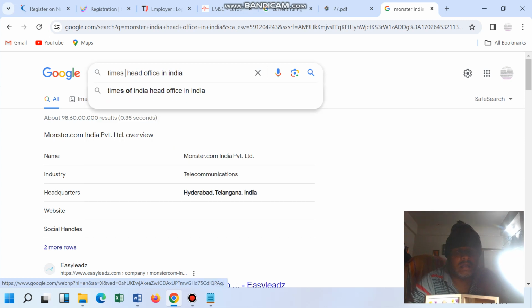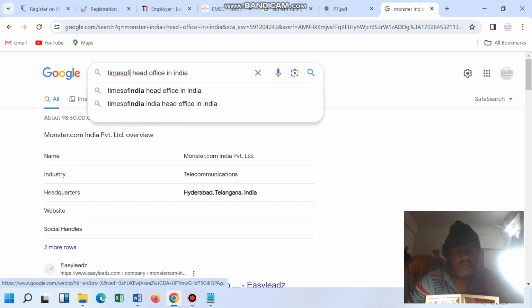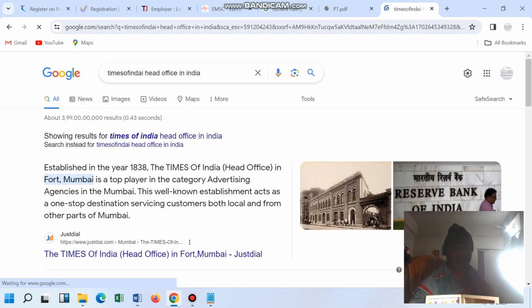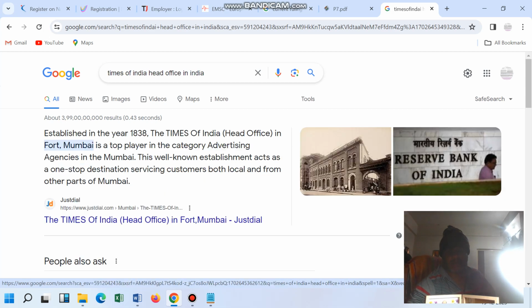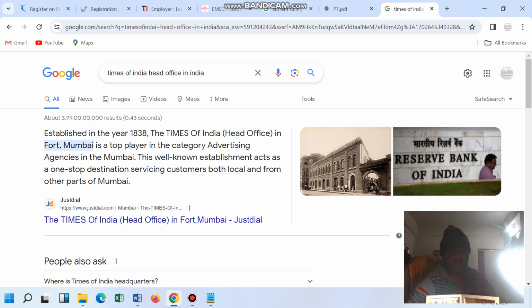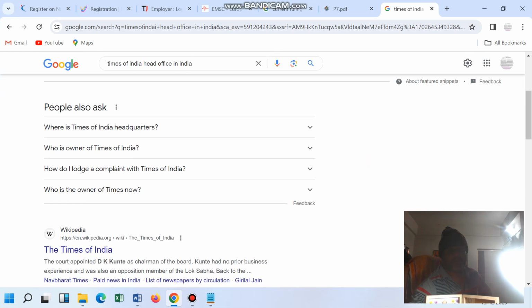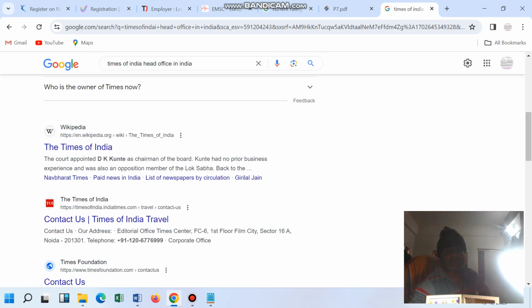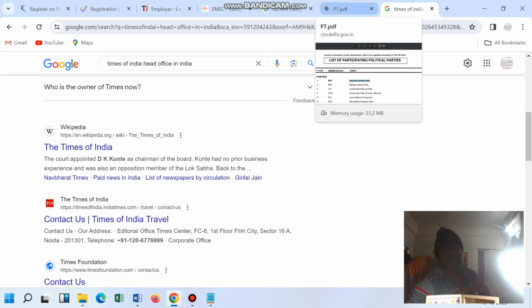Then Times of India, which is very old, from 1838. It is a newspaper, but also a job portal, so it might be in Mumbai. Like this, job portals are there.